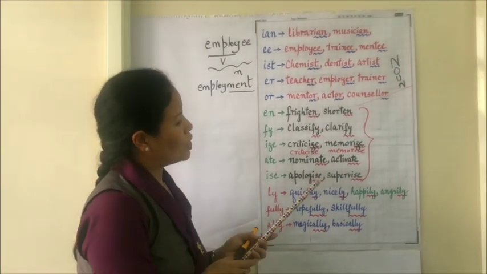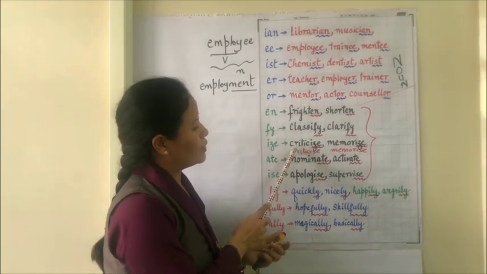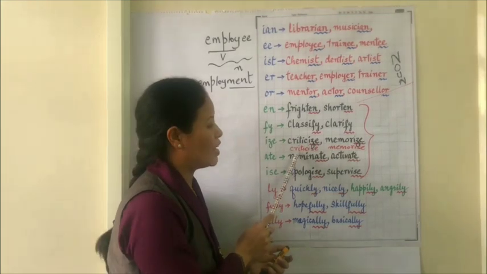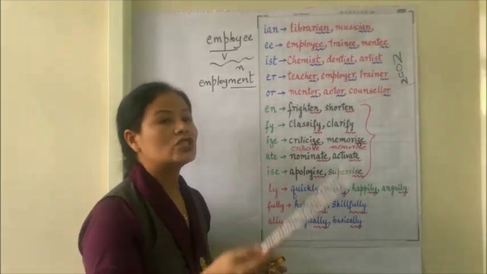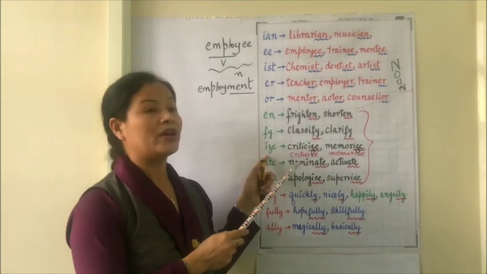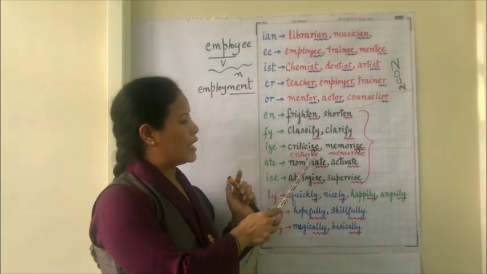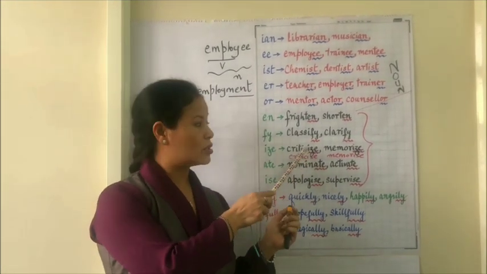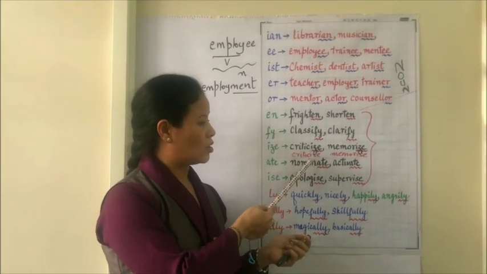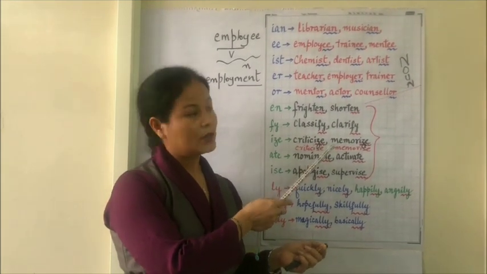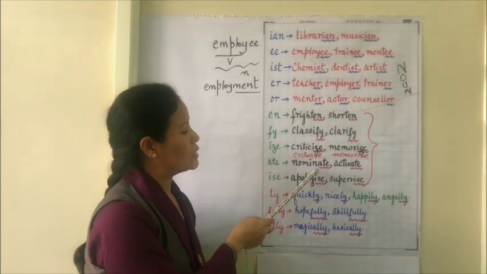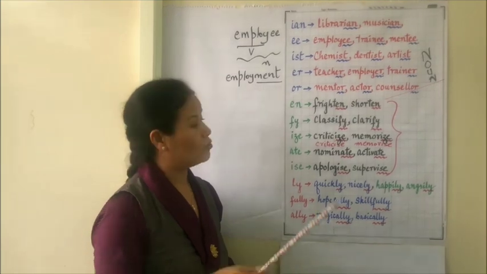So here I want you to look at the words criticize and memorize. I have written these two spellings just to let you know that the first one, I-Z-E, is the American version, whereas I-S-E is the British English. So you may find people writing I-Z-E, or some may use I-S-E. Nominate means verb, nomination is the noun.